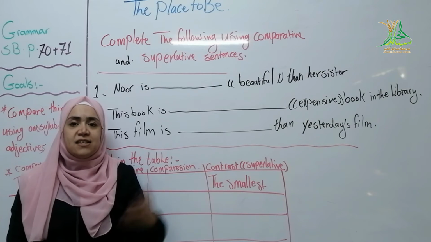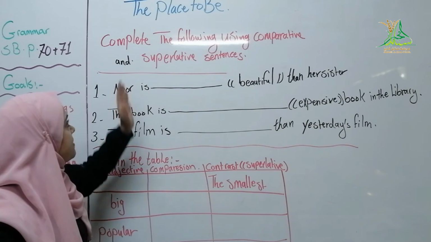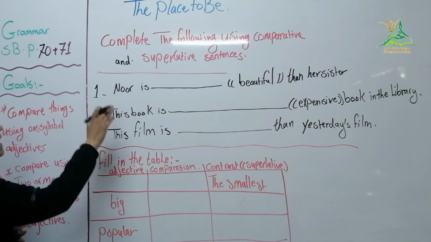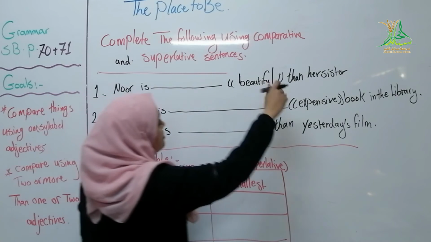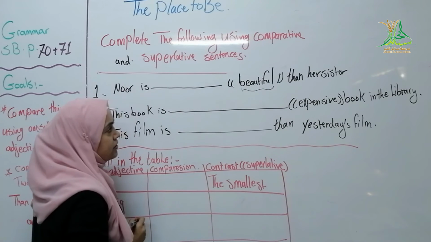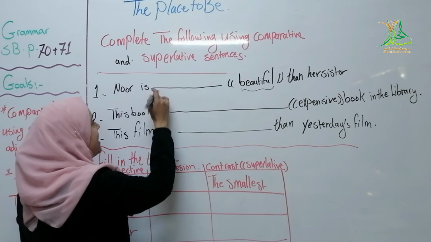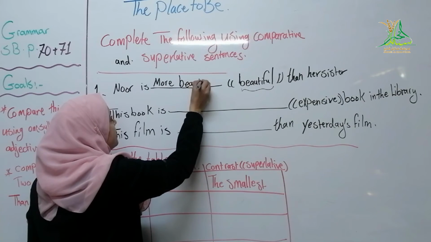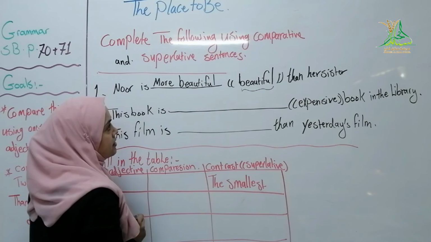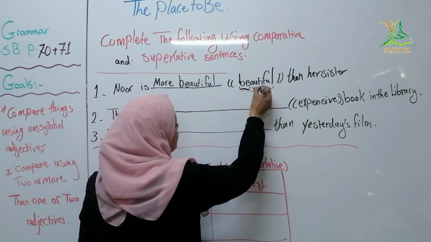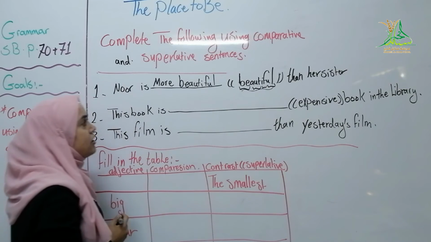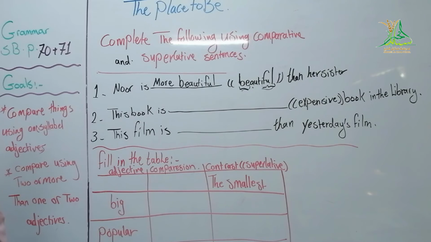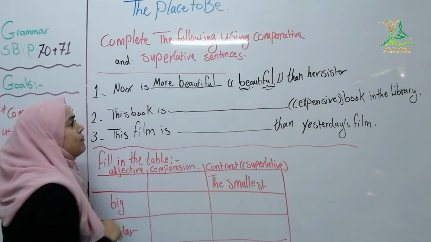Now, let's answer this question using comparative and superlative sentences. Noor is than her sister, we have the adjective beautiful. What do we say? Noor is more beautiful. Why did I say more beautiful? Because beautiful has three syllables. So I can't say beautifuler, it's wrong. So I put more.